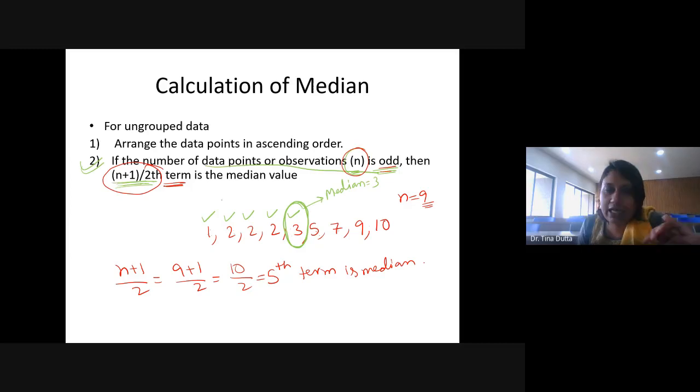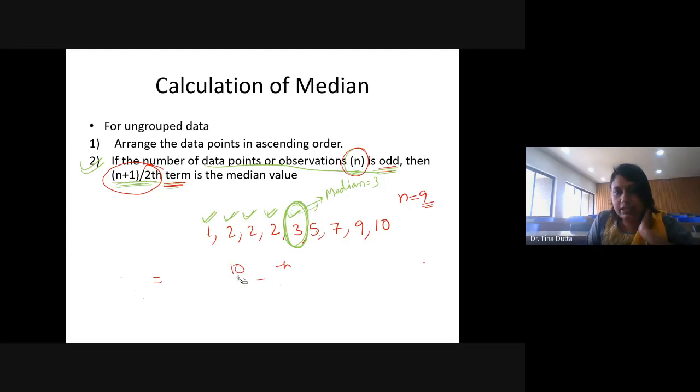Now, most of the time in the examination, students calculate (n plus 1) by 2 and, suppose the answer is 5, they say that 5 is the median. No, the fifth term is the median. So you have to start counting from the starting: 1, 2, 3, 4, 5. So the fifth term, that means 3, is the median. 5 is not the median, rather 3 is the median. Fifth term.